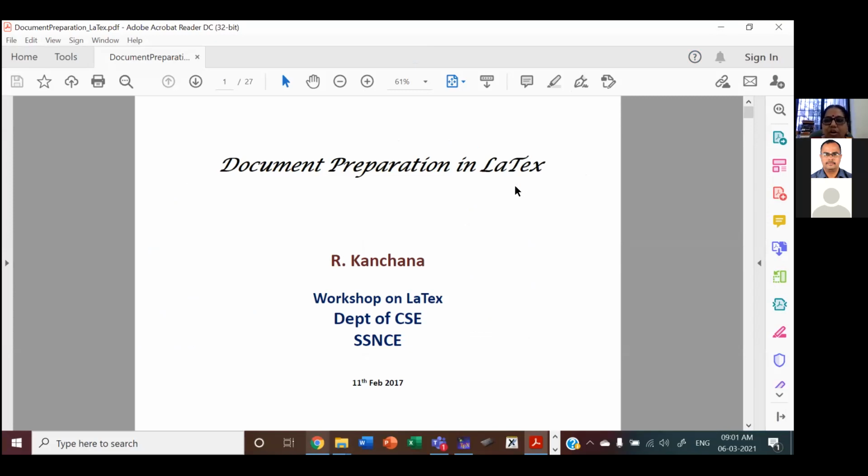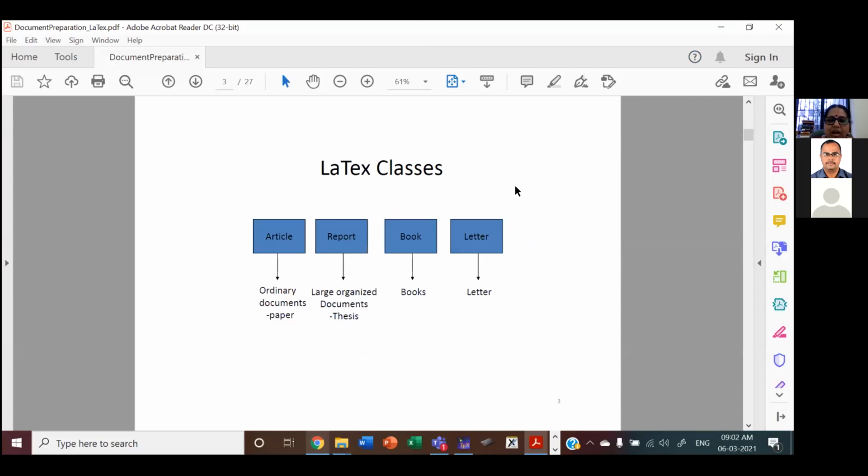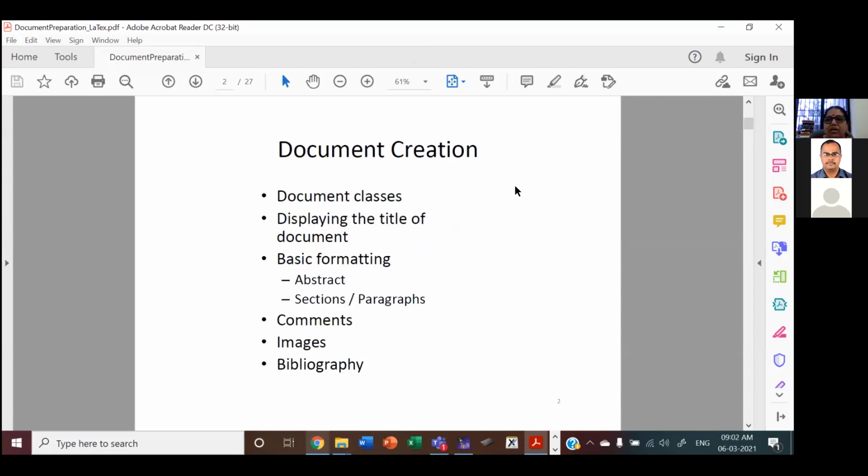So today we are going to see a very useful tool for document preparation, LaTeX, and it will be very useful for creating well-formatted documents, especially for preparing your research papers.